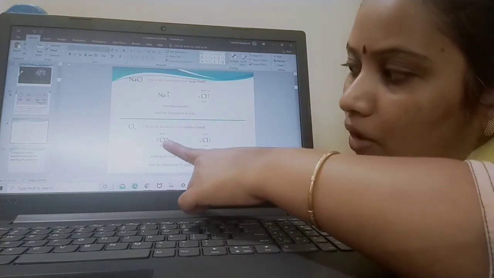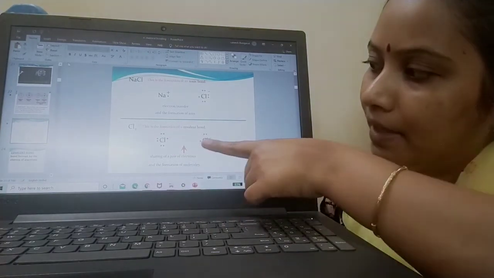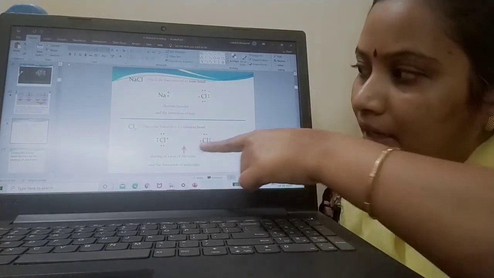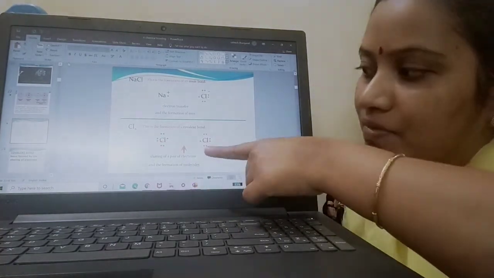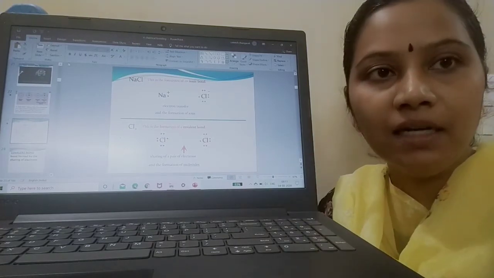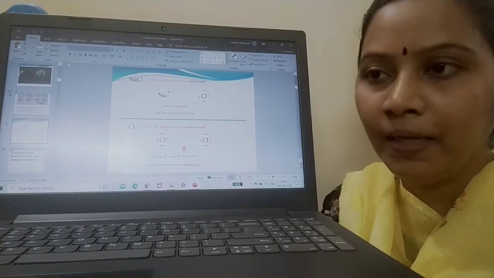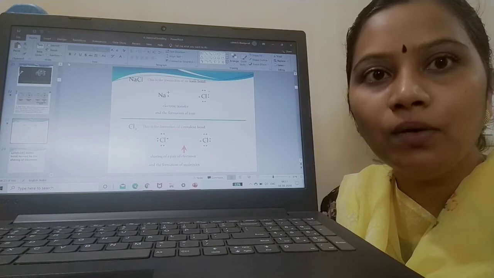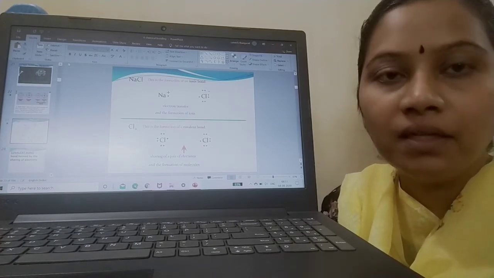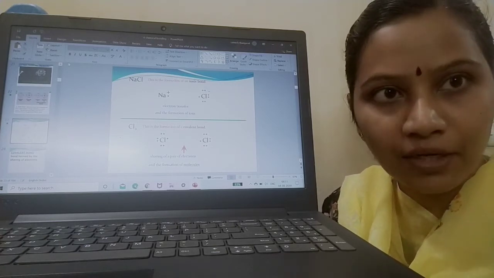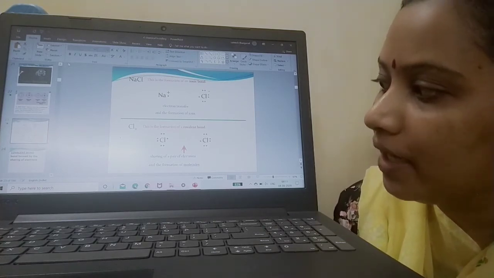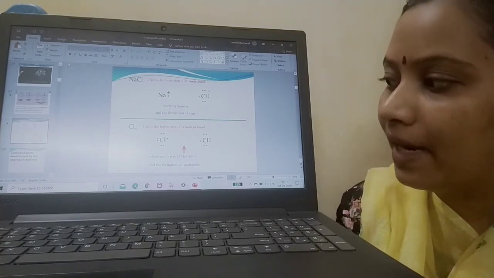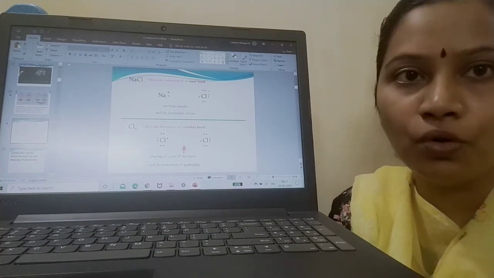So this odd pair and this chlorine atom's pair will be sharing electrons between themselves. Chlorine atom and chlorine atom together start sharing their electrons, and as a result, I get a chlorine molecule. Sharing of a pair of electrons results in the formation of a molecule.